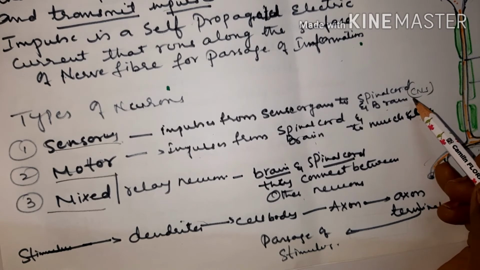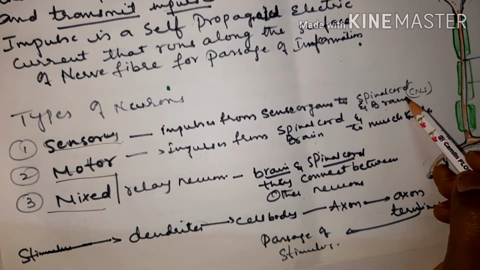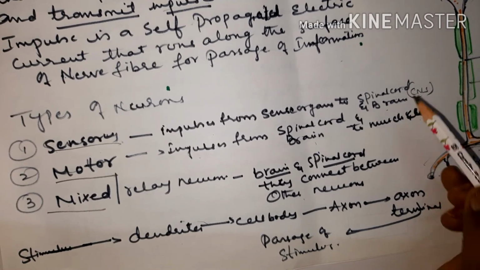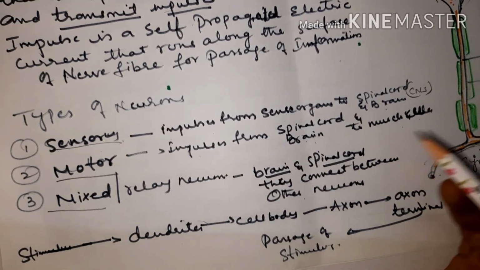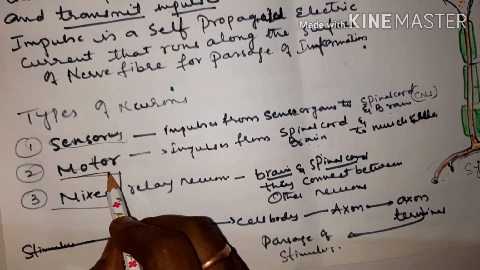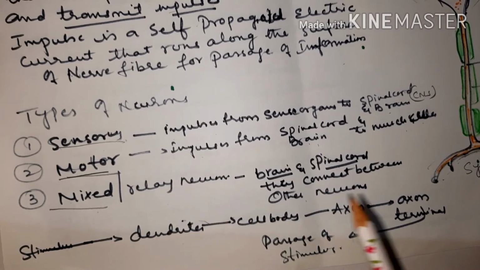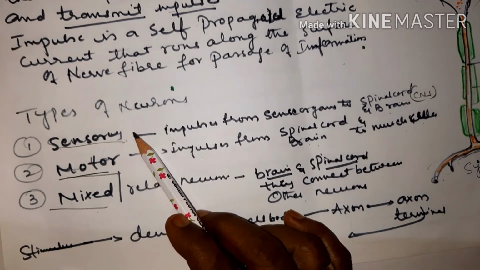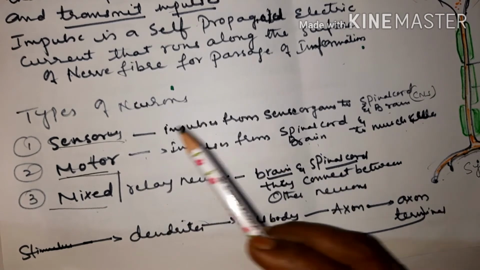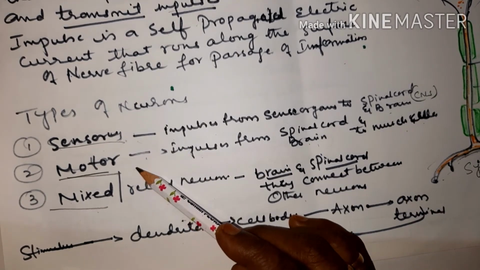So once the impulse is carried to the brain or spinal cord, it is carried to the muscles. That work is done with the help of motor neurons. And mixed neurons are also called relay neurons, which connect between sensory and motor. They connect between sensory neurons and motor neurons.